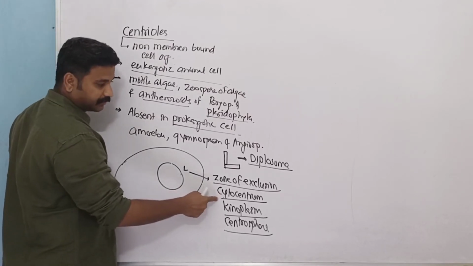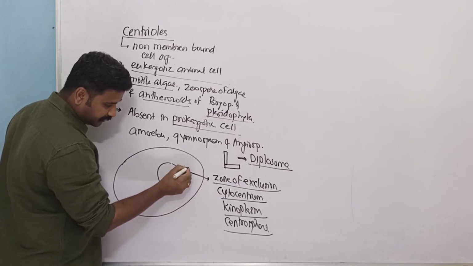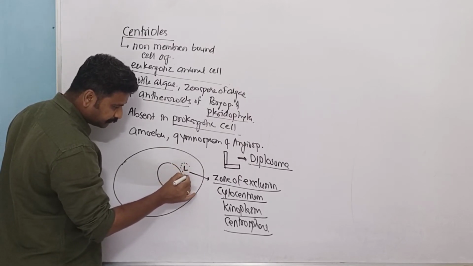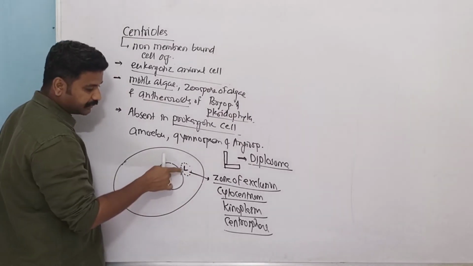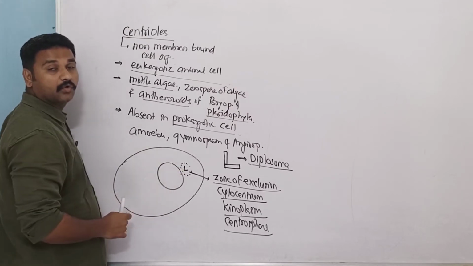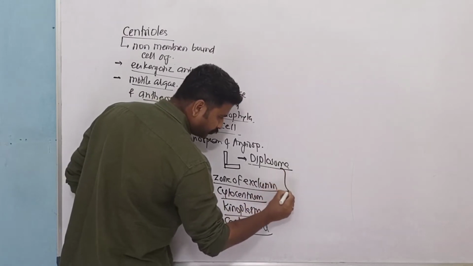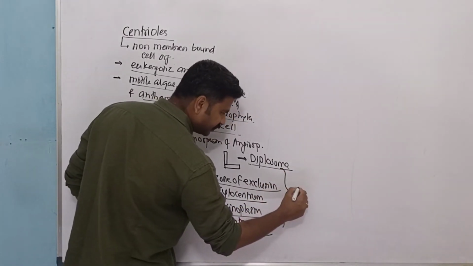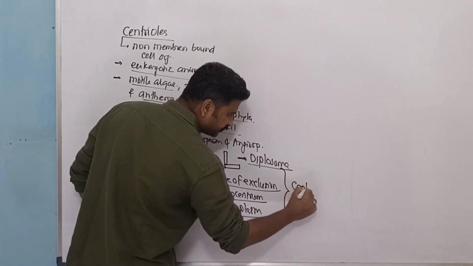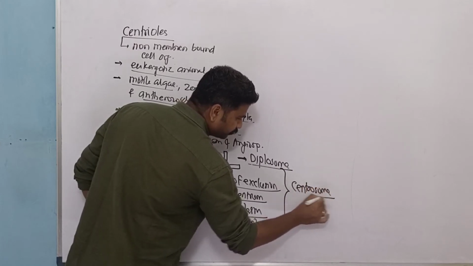This area of cytocentrum and the centrioles together are called as centrosome. So diplosome plus cytocentrum together are called as centrosome.